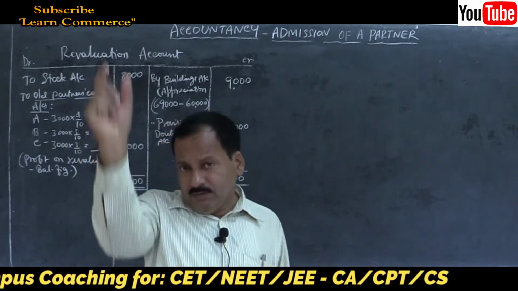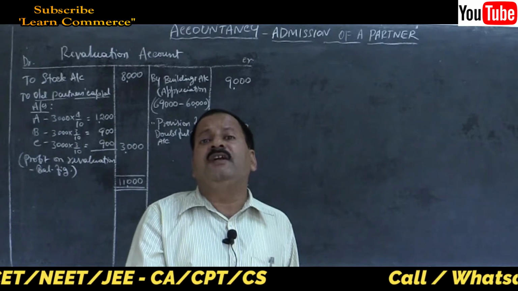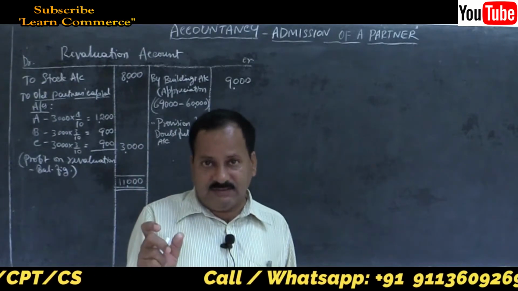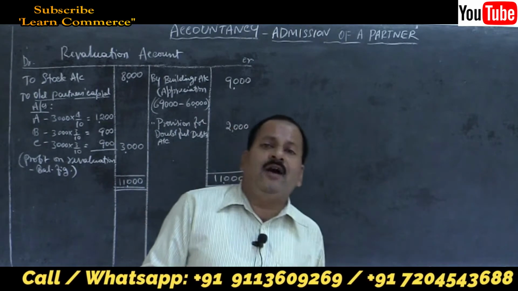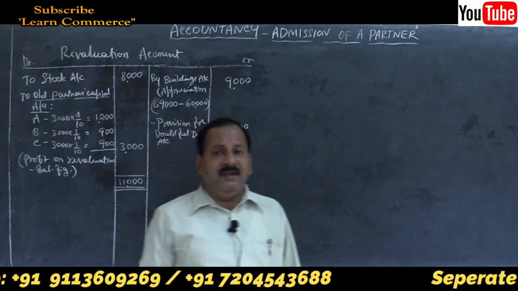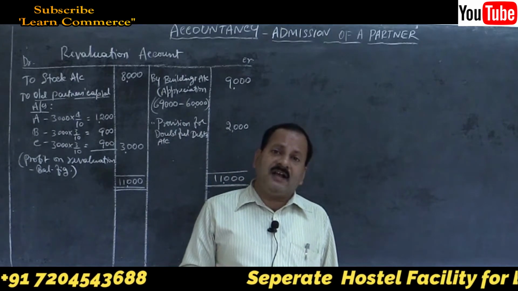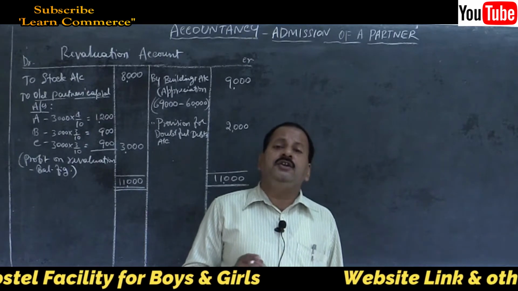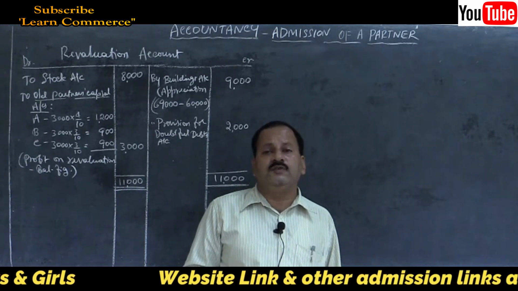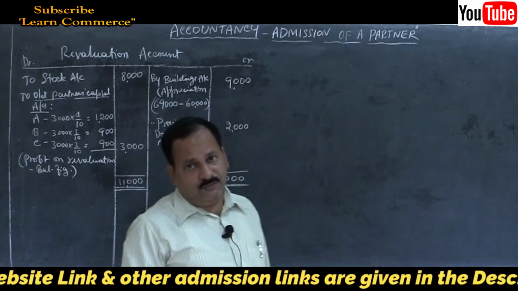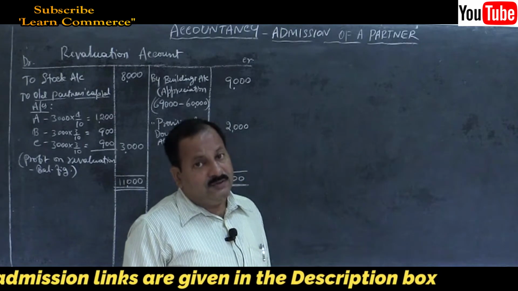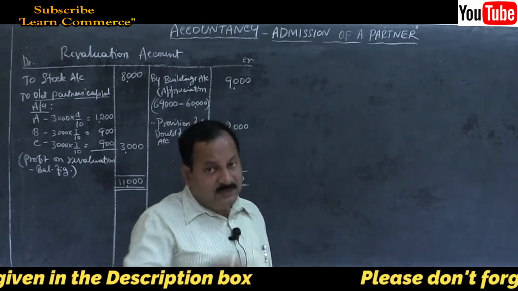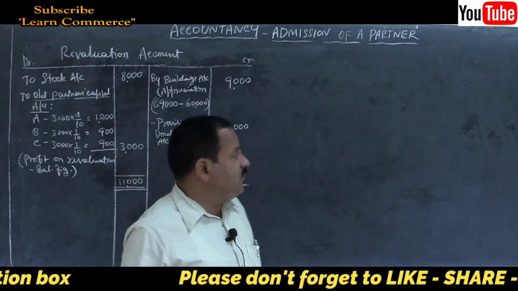So we have to calculate how much should be credited to each partner. Then we have to write off goodwill by debiting all partners' capital accounts in their new profit sharing ratios. So we have to calculate that also, how much should be debited to each partner.